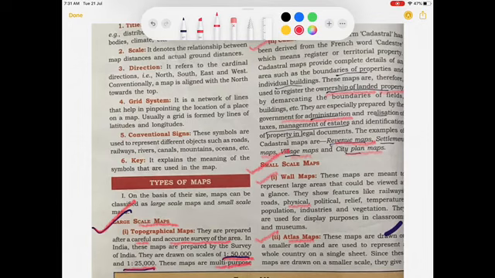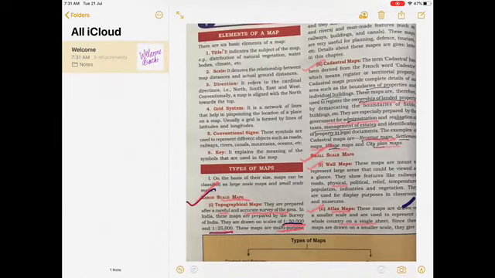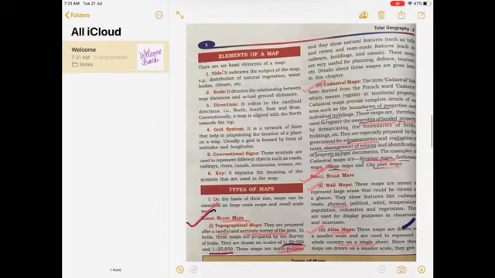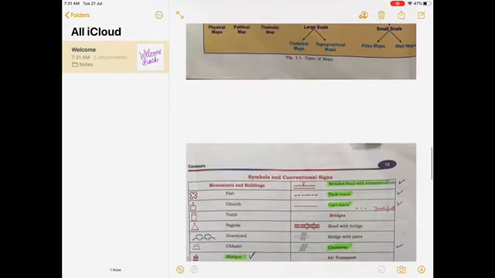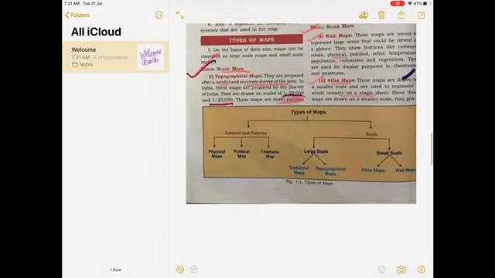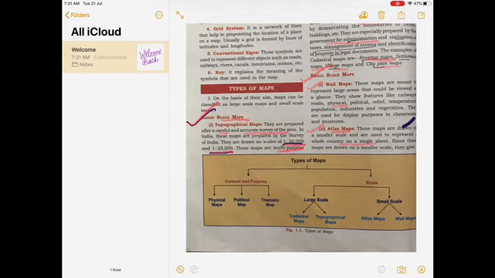And atlas maps, these maps are also drawn on a smaller scale. The whole country on a single sheet is drawn, and with the help of these maps, we will also get information about one country or a continent only.